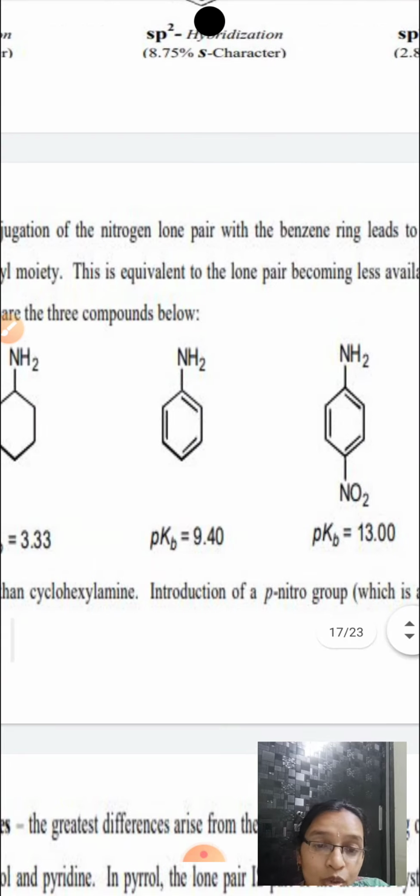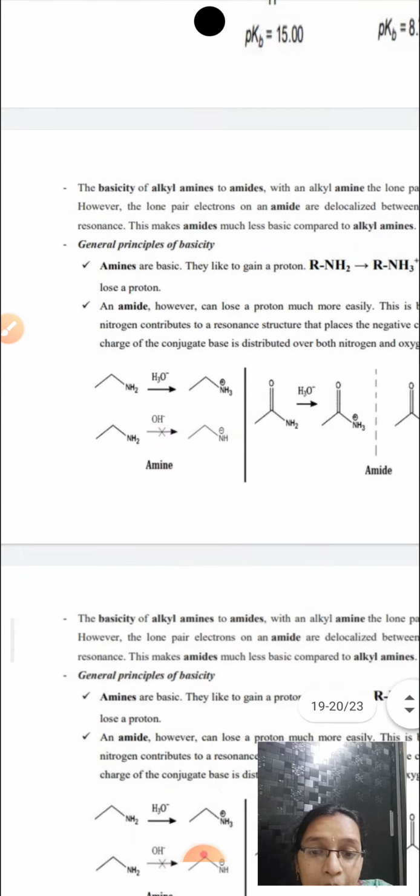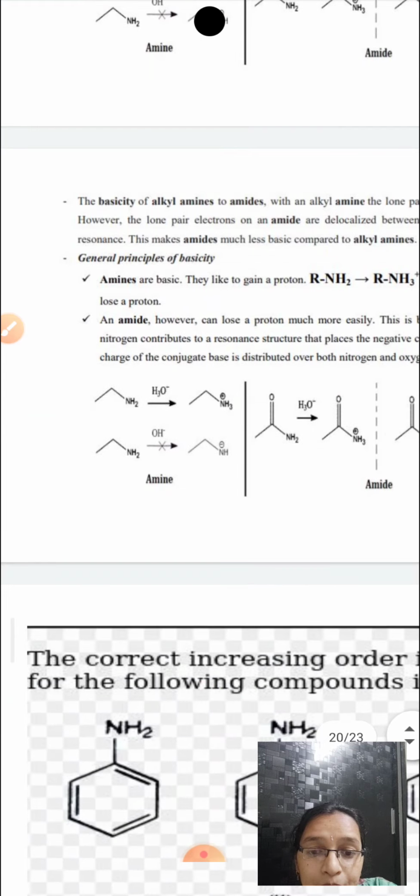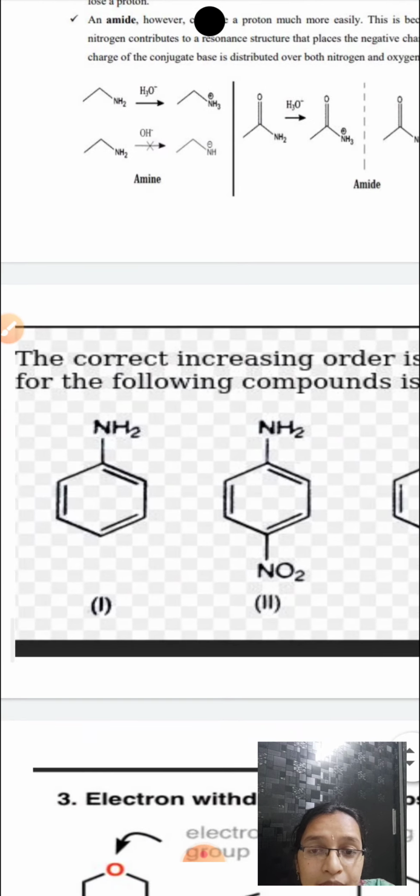Next is the heterocyclics. If you consider this, we will see this example.